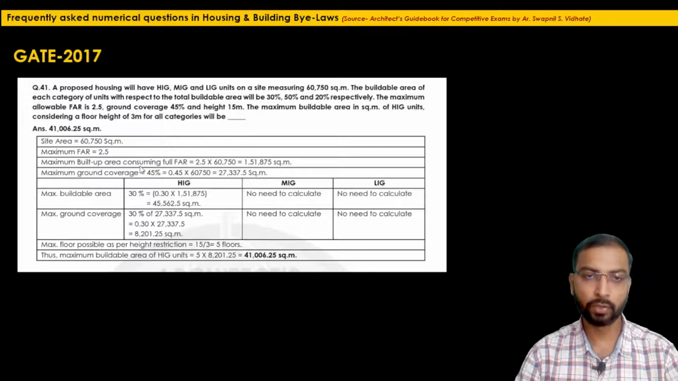in the case of a multiple select question, they can also ask what will be the maximum buildable area for HIG unit and LIG unit. So you have to calculate for all these three categories and then select the correct suitable option from the four given options. So let's go to the next question.